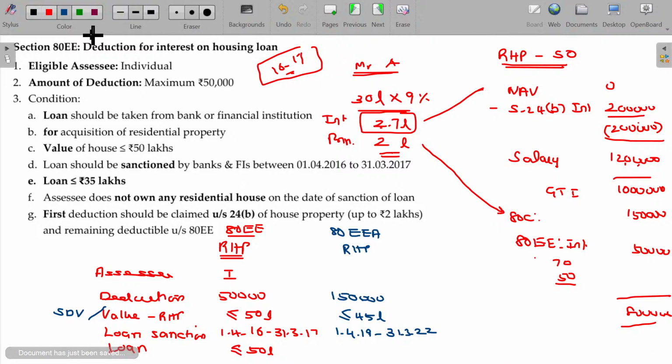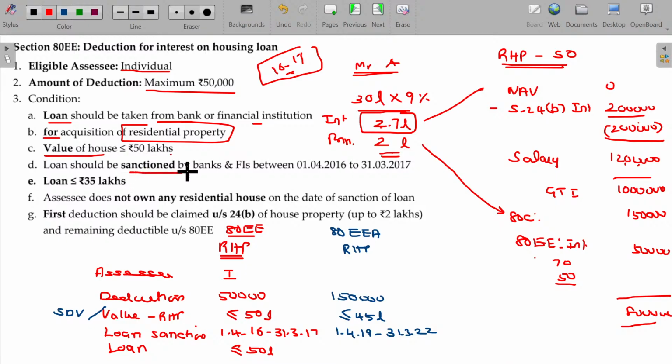Now, eligible assessee being individual, maximum 50. Loan should be taken from a bank or financial institution for acquisition of residential property. Value should be this much, sanction this much, in this period, loan this much, and the person should not own any residential house property. This is the scheme for first-time buyers, housing for all. And the first deduction will be under section 24 clause B. Thereafter, you can come here.